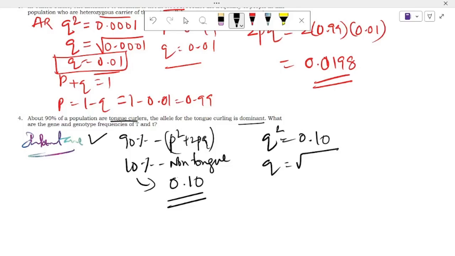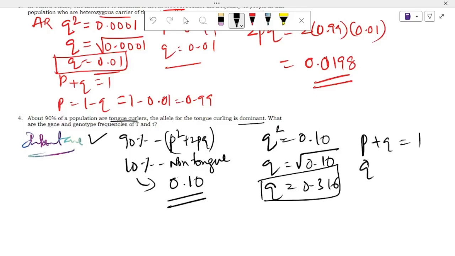Then q is equal to the square root of 0.10, that is equal to 0.316. Then calculate p here. Apply p plus q is equal to 1. P is equal to 1 minus q, that is equal to 0.684 is the answer. P is calculated, q is calculated, that is the gene frequency.